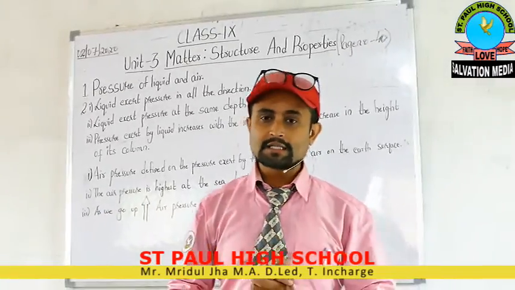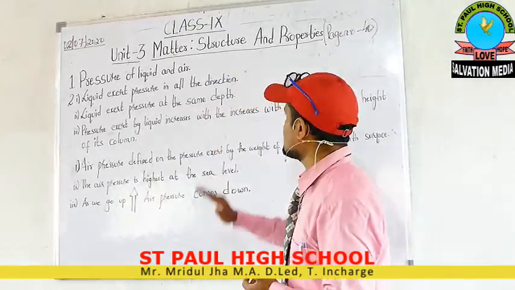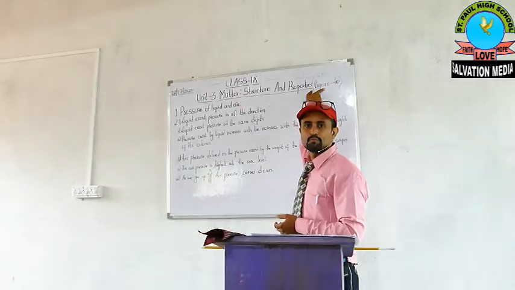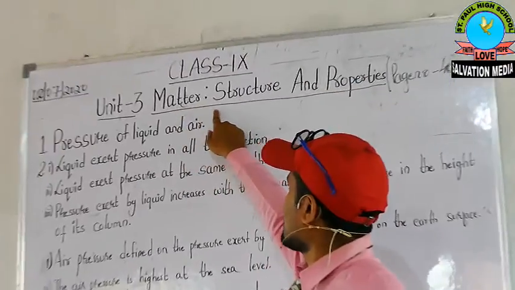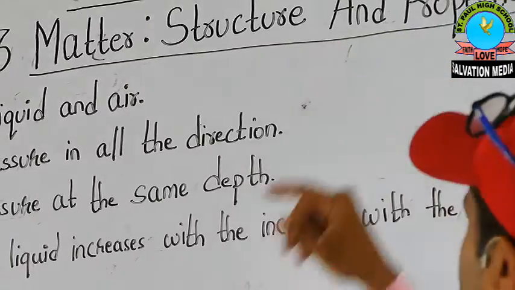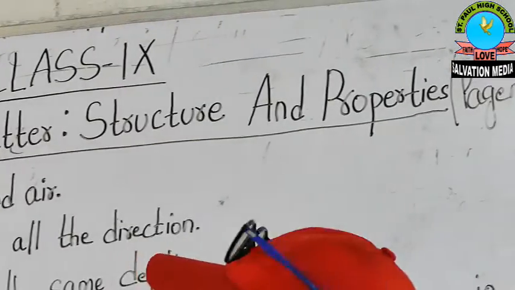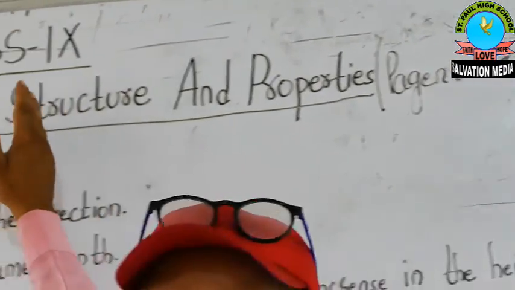In this chapter, I will make you very clear regarding the pressure of liquid and also pressure of air. If you have understood these two topics, it will be very easy to understand the chapter. First of all, please take out page number 40, and there you will find this chapter, matter, structure and the properties, my dear students. And this is for class 9.